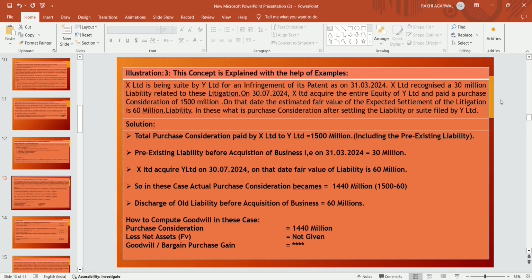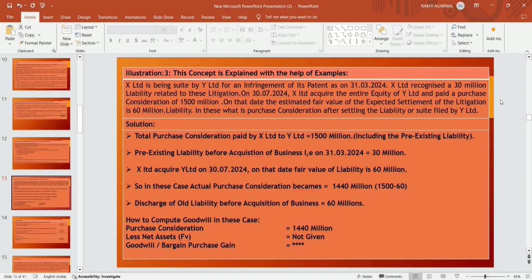So the total purchase consideration paid by X Limited to Y Limited is 1500 millions, including the pre-existing liability, because a suit has been filed by Y Limited against X Limited for an infringement of patent as on 31st March 2024. And X Limited recognized a 30 million liability related to this litigation before acquisition.